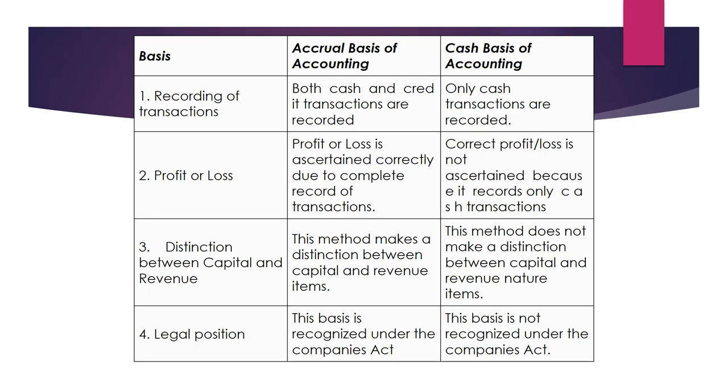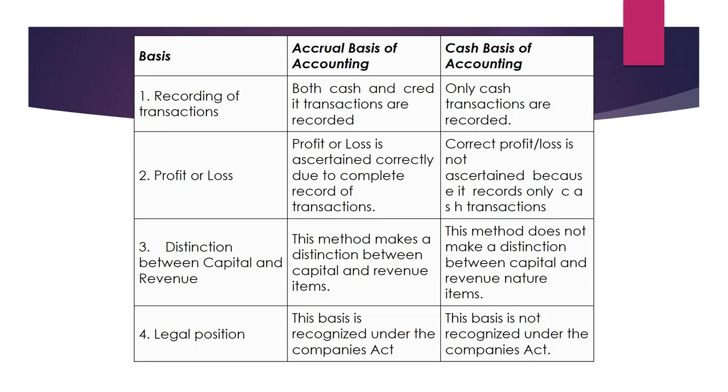Under accrual basis, incomes are recorded on accrual basis, whether cash is received or not, they have to be recorded. But under cash basis, they are recorded only if received in cash. Accrual basis of accounting does not record only cash; these are recorded on credit basis as well.